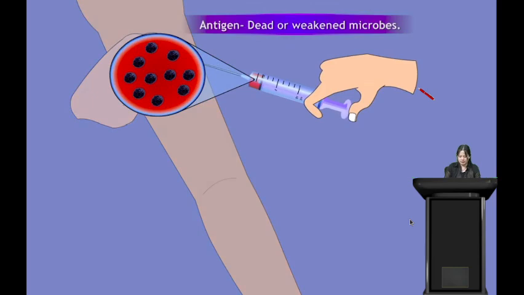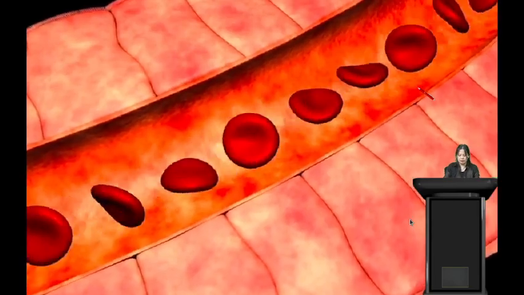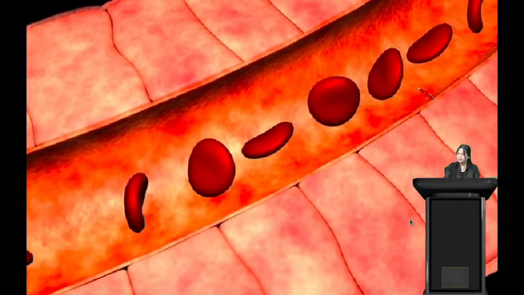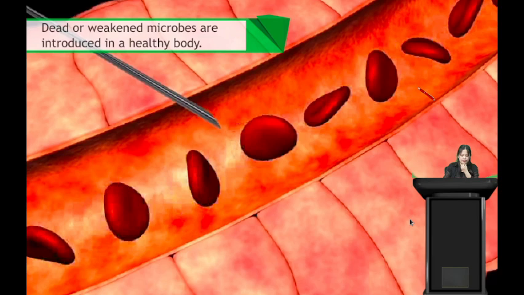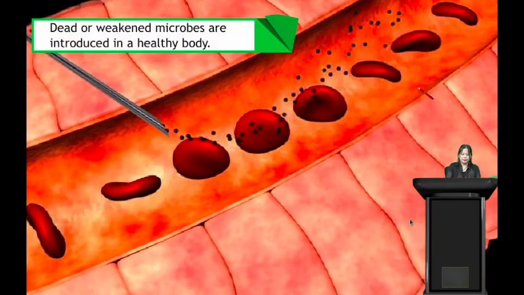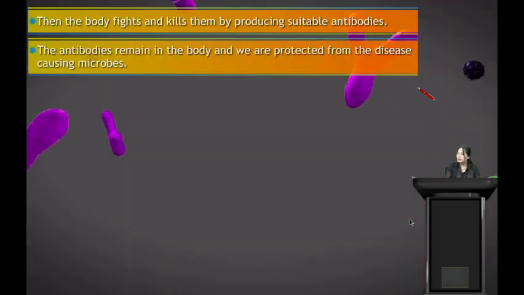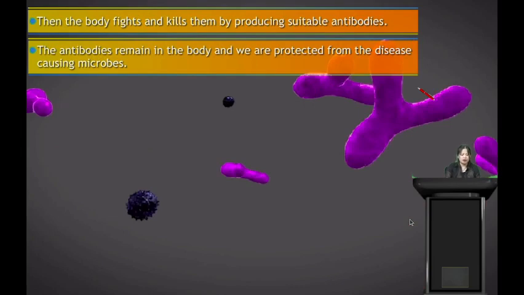Now, vaccination. When we receive vaccination, an antigen is injected into our body. What is an antigen? An antigen is the dead or weakened microbes. When it is introduced into our healthy body, dead or weakened microbes are introduced into a healthy body.